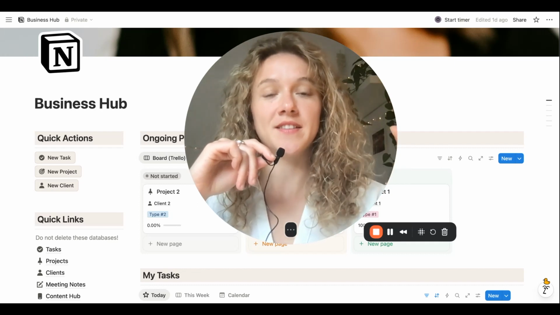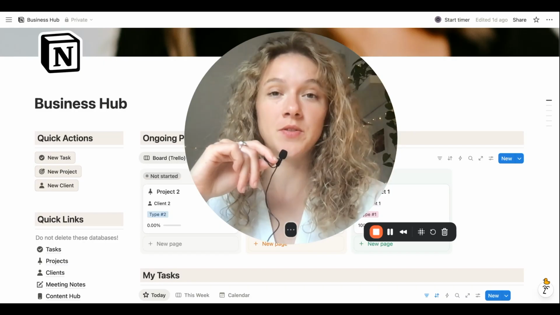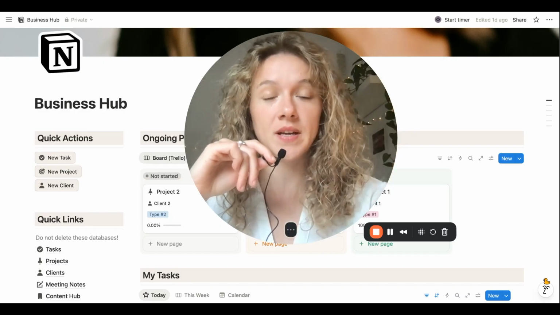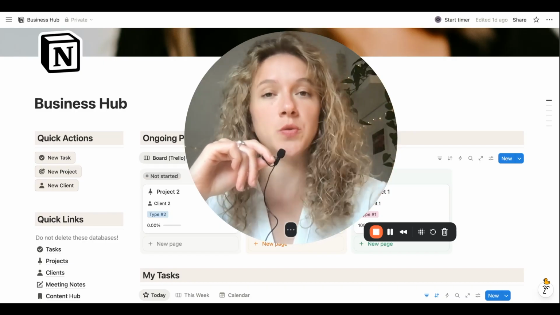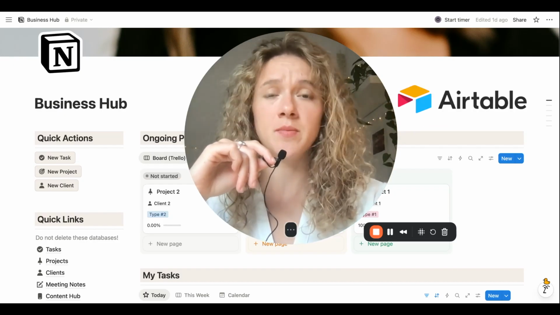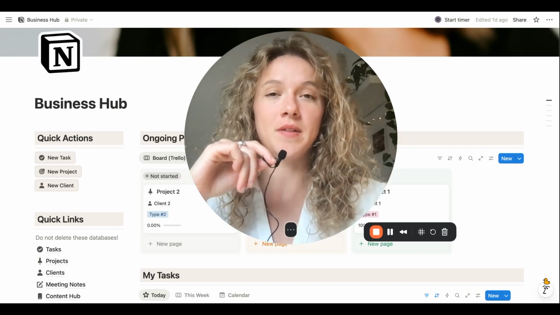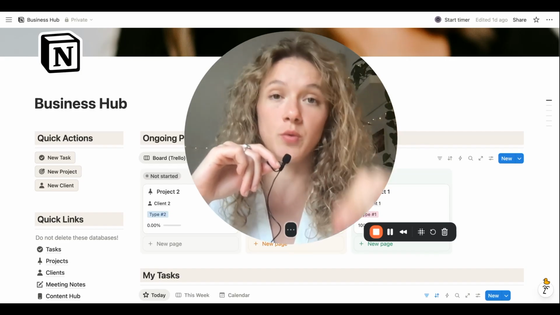Most business owners and digital agencies struggle with the same thing, which is they just want to be able to run and manage their business from one single place instead of constantly switching between different tools like Trello, Asana, Pipedrive, Airtable, or even multiple spreadsheets. And if you've already recognized this setup, then you already know that Notion is a great solution to fix it.